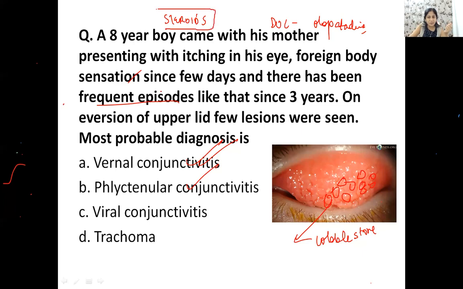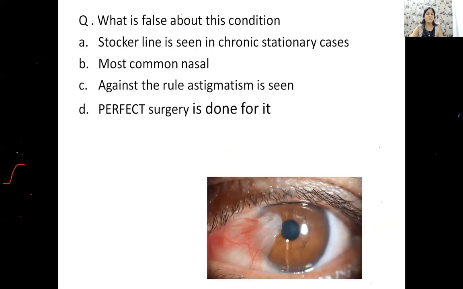Understood, children? Okay, so there are two different questions. Drug of choice will be olopatadine to control the inflammation, to control the itching for a long-term purpose. But when I ask you what is the drug of choice for immediate control of his symptoms, then it should be steroids. Okay? Is this clear to everyone? So don't get confused and don't say antihistaminics. Antihistaminics are given, but they are neither the drug of choice nor do they control the initial phase. Okay? Let's move on to the next picture question.